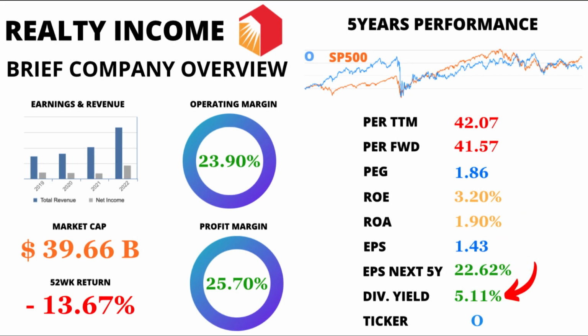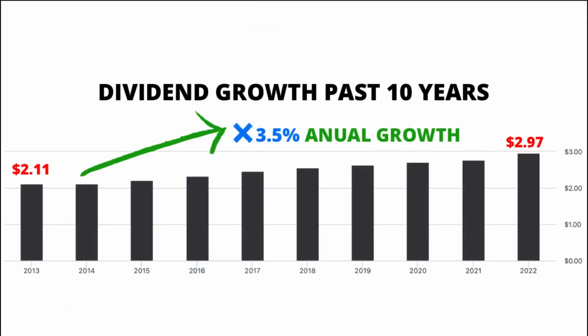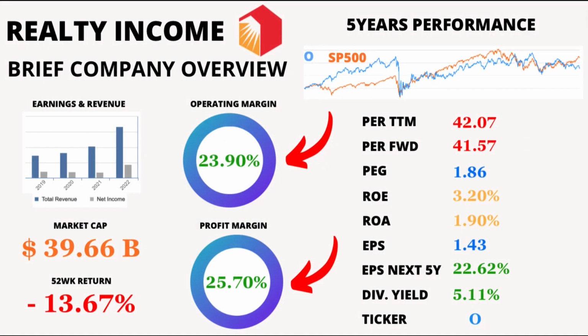Now, let's consider the dividend yield. Realty Income offers an attractive dividend yield of 5.11%. This percentage indicates the annual dividend payout relative to the stock price and can be appealing to income-seeking investors. Despite having a high dividend and continuing to grow year after year, this growth is very insignificant since it is barely 3.5% annually. It's time to delve into Realty Income's operational efficiency.